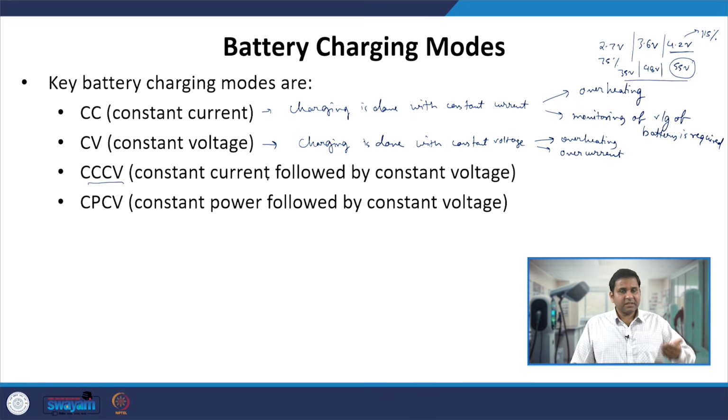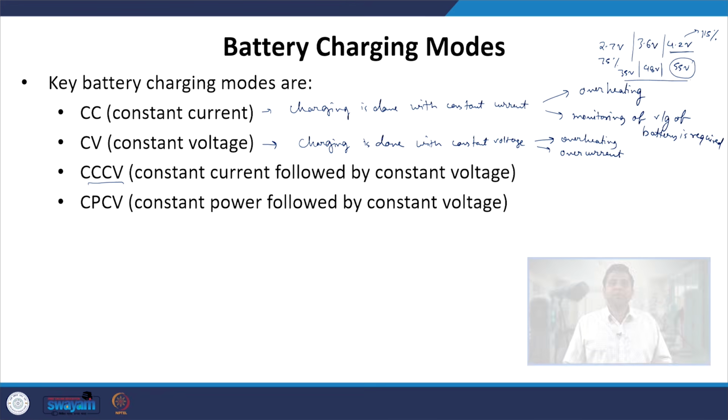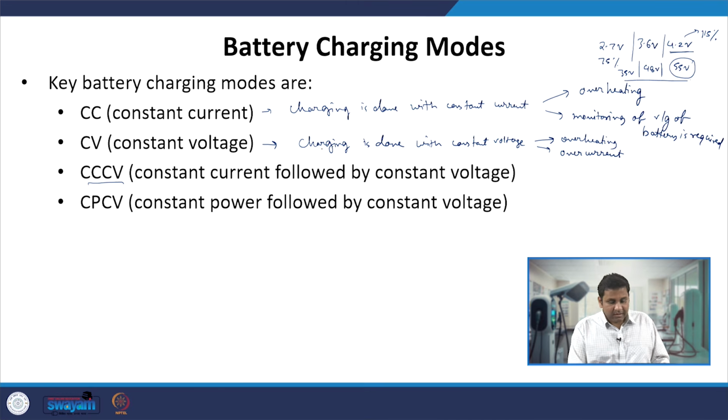First, the constant current is applied, and that is when you can limit the value of the inrush current, because since you are applying a constant current, you cannot have a very high inrush current drawn by the battery pack. But we have to monitor the voltage of the battery, so that the moment the battery voltage reaches its maximum voltage, we can change the constant current mode to the constant voltage mode.